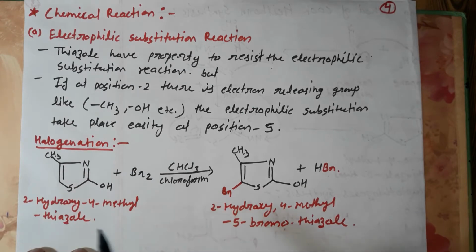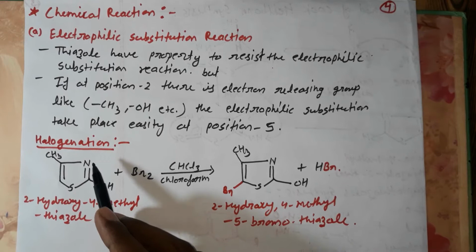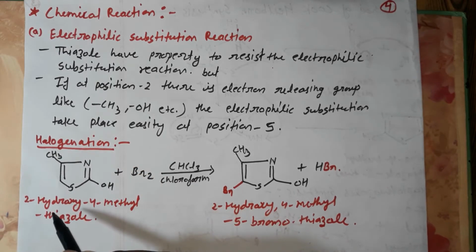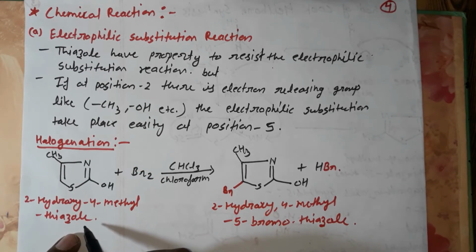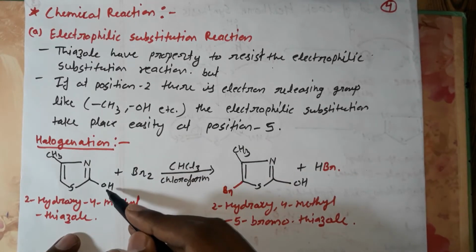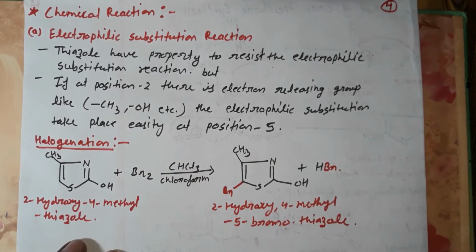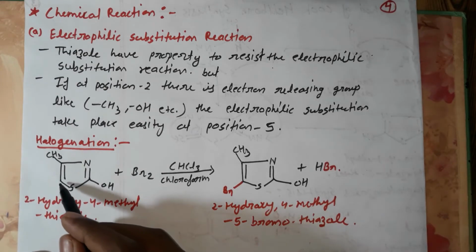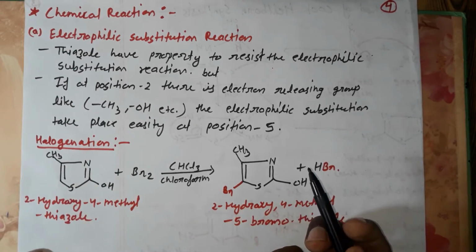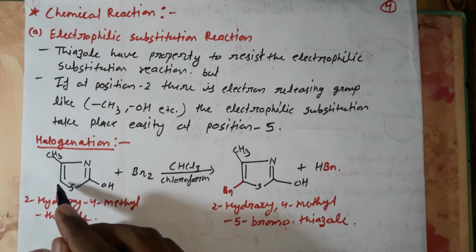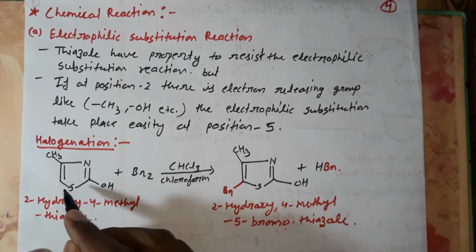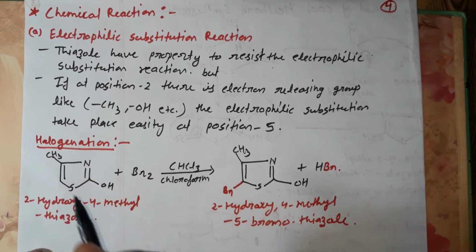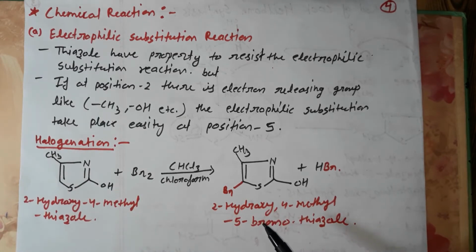Now look at the halogenation reaction. There is a compound, 2-hydroxy-4-methylthiazole. It has two electron releasing groups, CH3 and OH. The hydroxy group is an electron releasing group, and CH3 is also an electron releasing group. So more electron density will be at position 5, and the electrophile will easily attack at position 5 due to the two electron releasing groups.